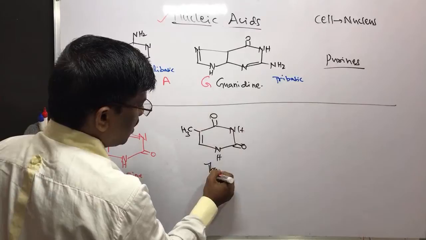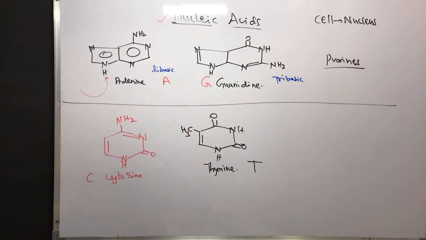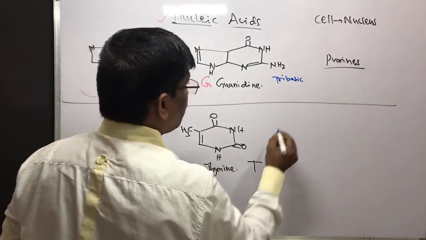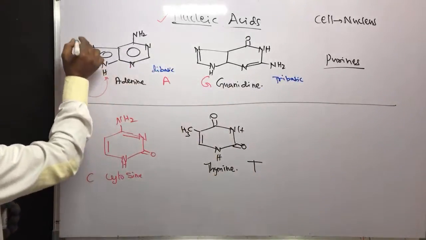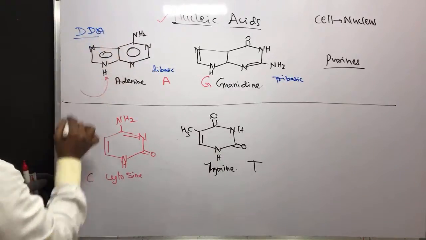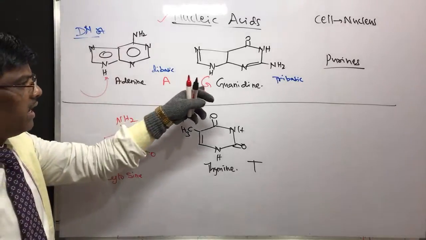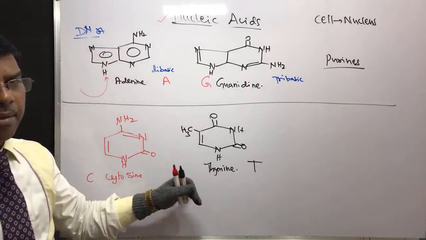This is thymine. The abbreviation is T. So these four are present in DNA. DNA nucleic bases are adenine, guanine, cytosine, thymine.